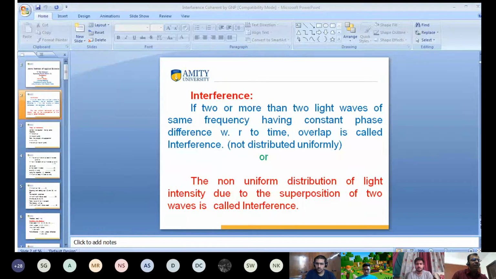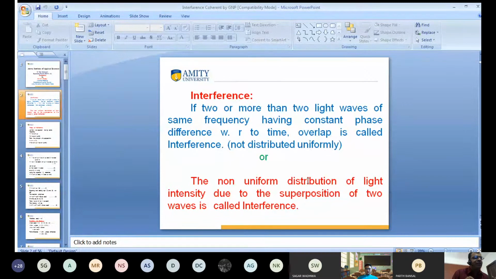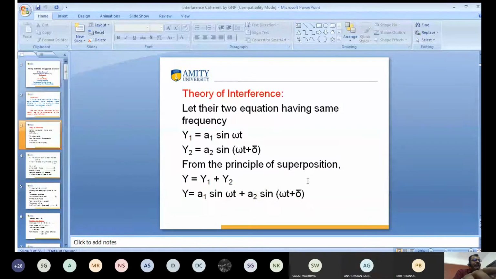In the case of interference, we get a non-uniform distribution of light. The intensity is not distributed uniformly. So this is the theory of interference.